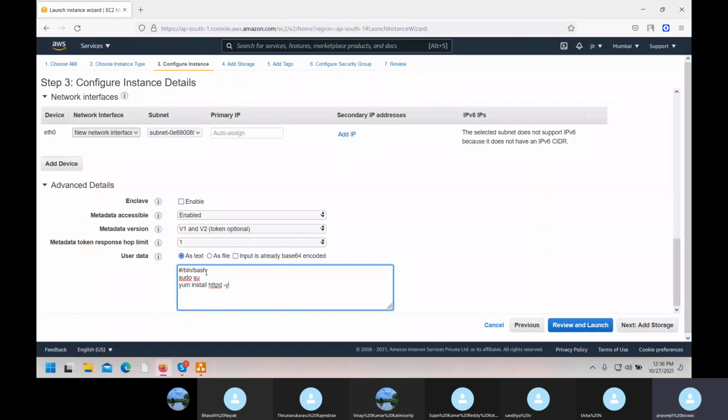I'm just trying this one. If it works, you can do it. I'll explain what I'm doing.